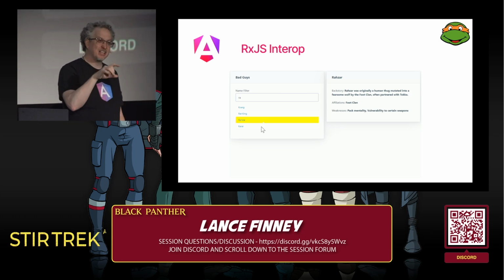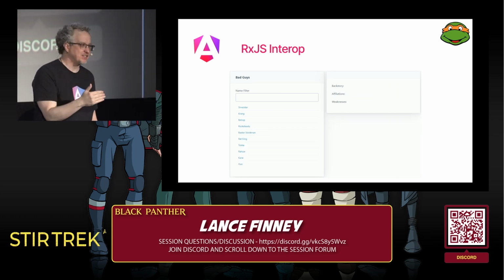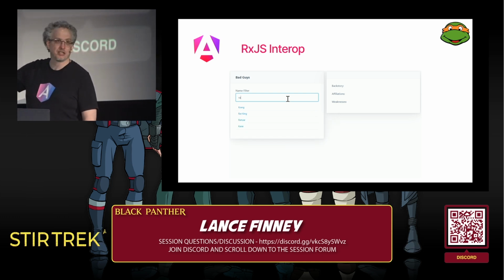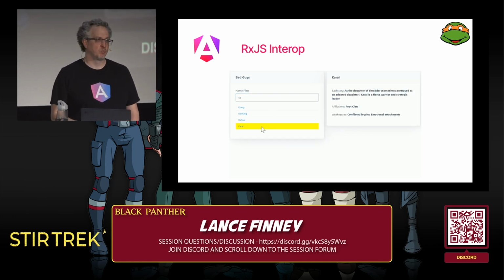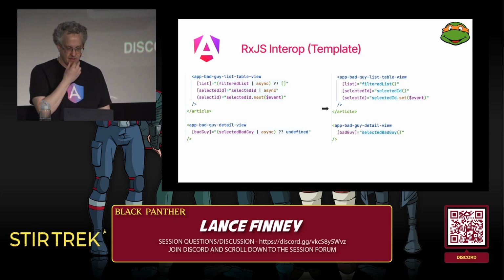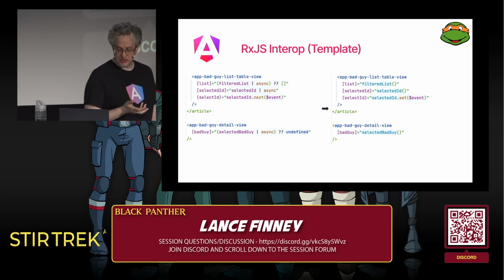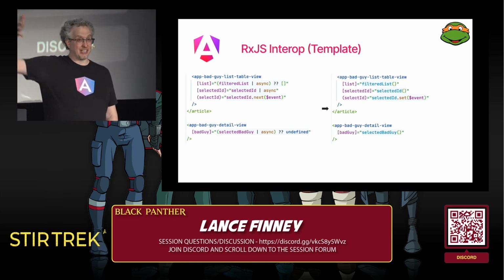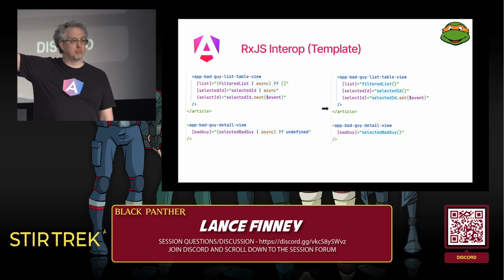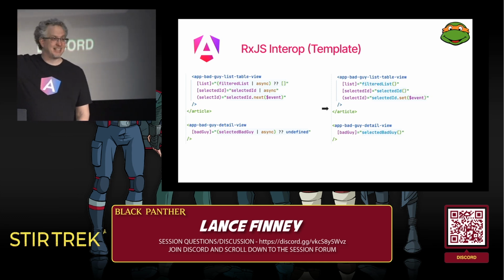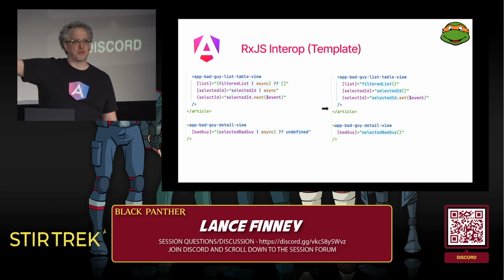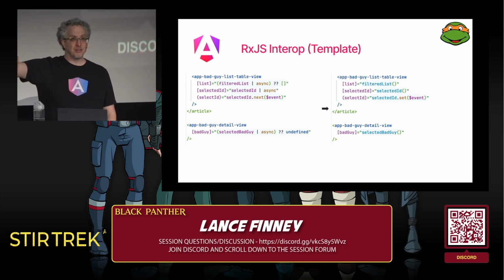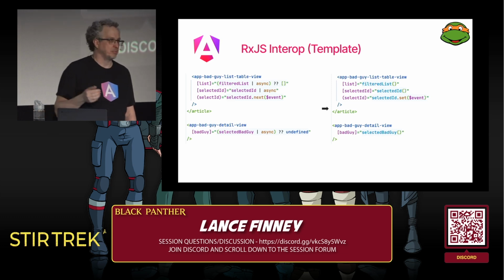And when the user clicks on any of those, it selects that particular bad guy, keeps track of the ID of that selected bad guy, and then uses that to populate the detail pane on the right. And here's the template for it. On the left, in a pure RxJS observable approach, we're going to have our list. That's going to come from an observable, so we use async pipe. We have our selected ID. The parent component is the single source of truth for what the selected ID is. So we want to be able to pass that down to show the highlight. Use async pipe for that.